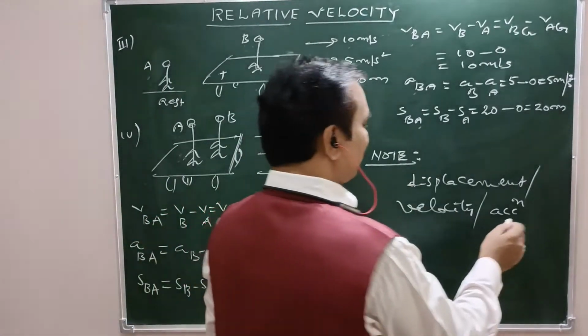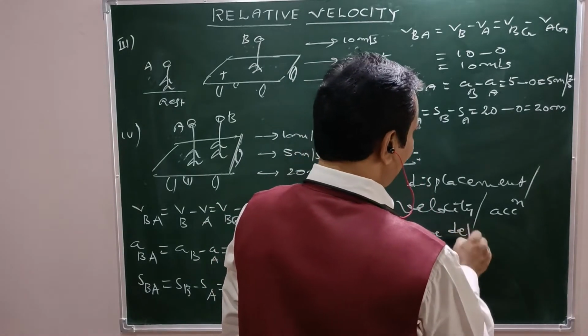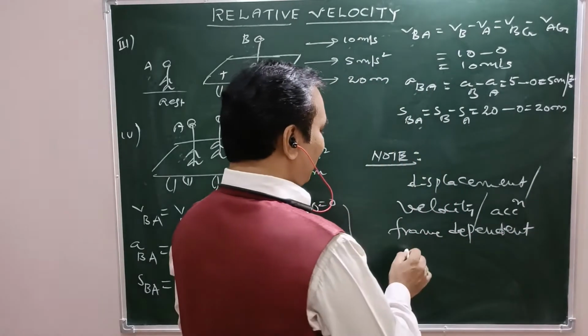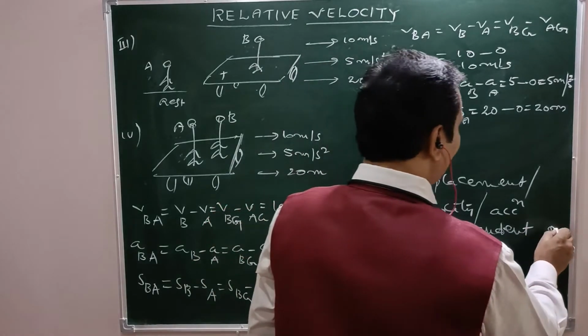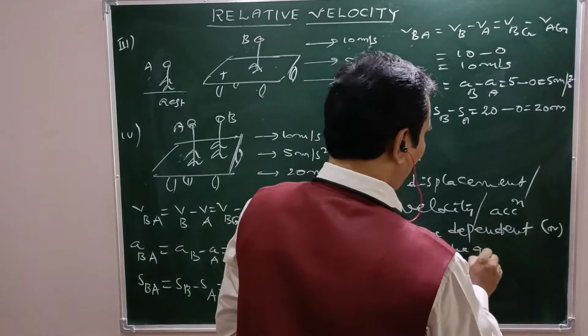So these are frame dependent, in the sense relative quantities.